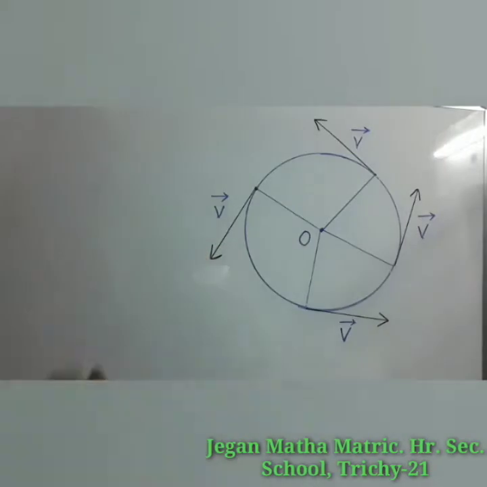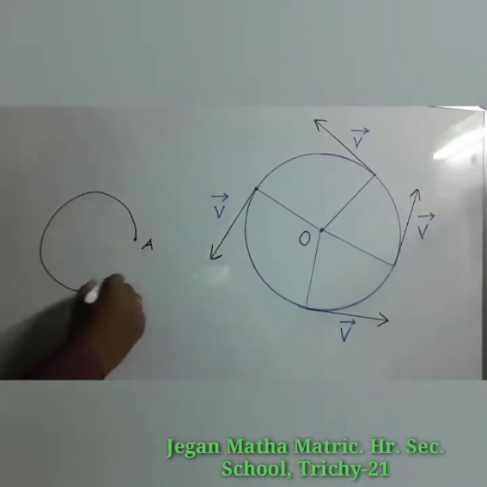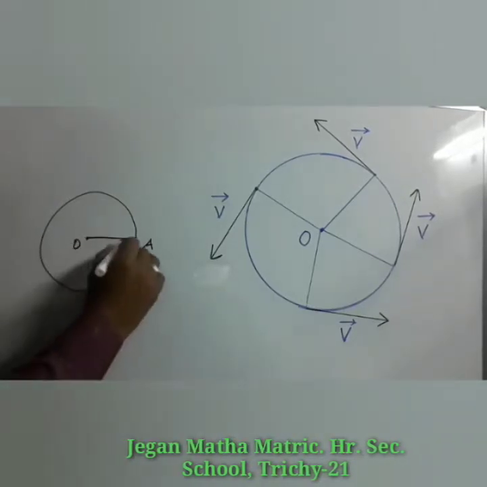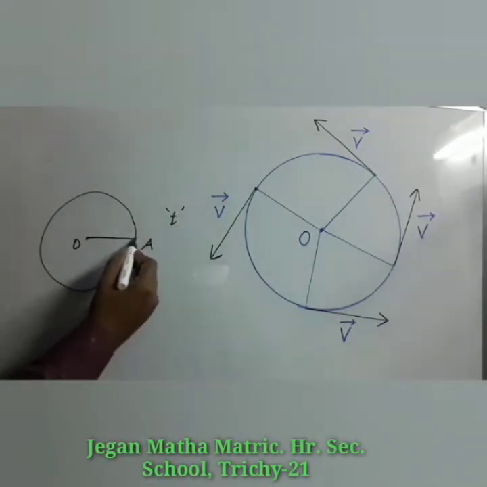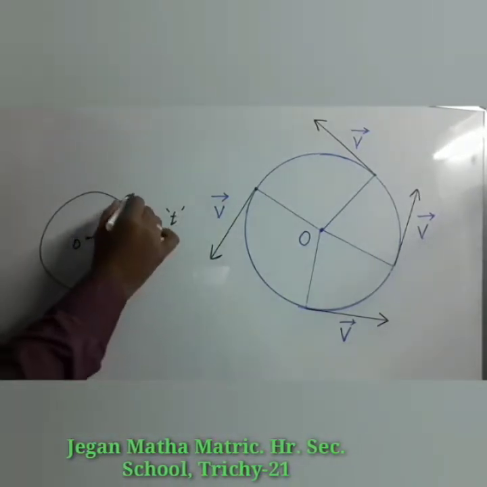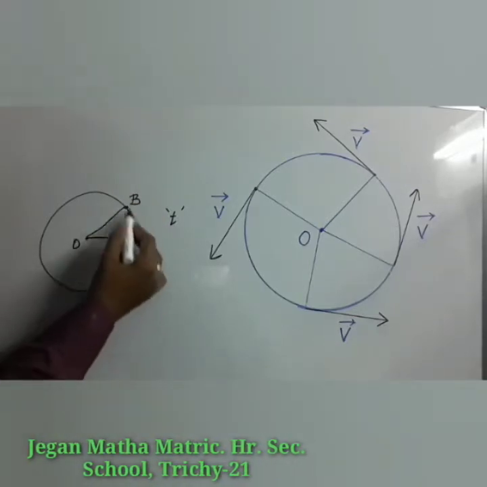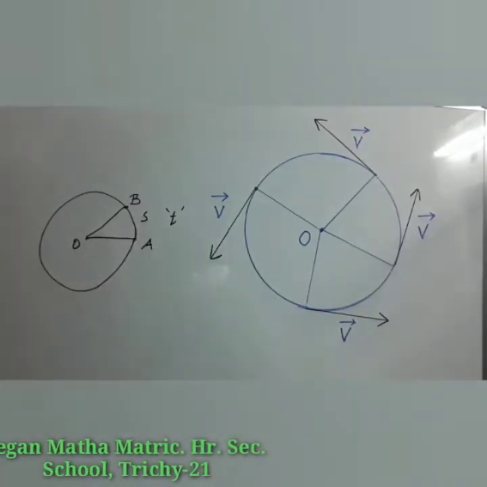Let us take the point object. Initially, that is at the point A. It's moving in the circular path. O is the center of the circle. At a given time t, the point object reaches a new position B. Here it covers a certain distance on the circumference of the circle. Let us take that as S.